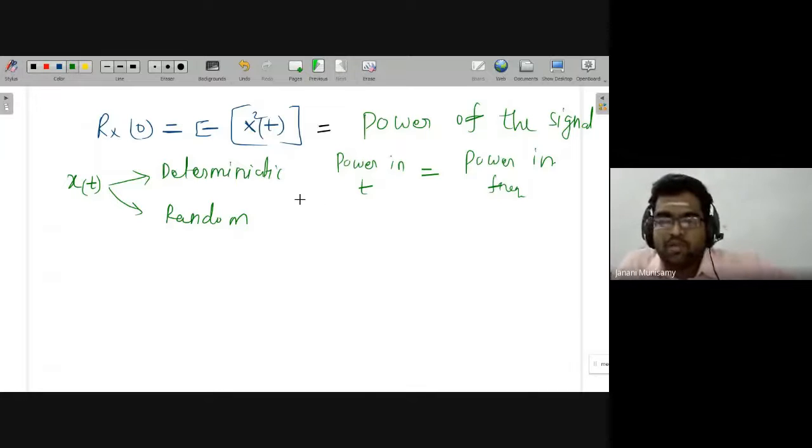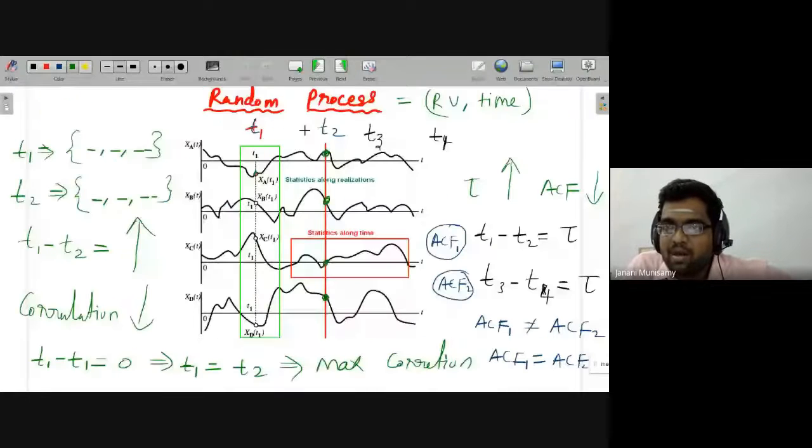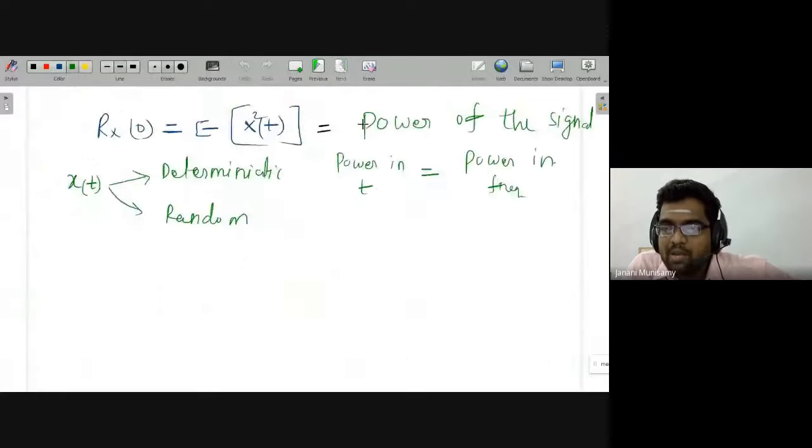For a random signal, usually we cannot directly apply the formula in the time domain, because we do not know the mathematics of x of t. Here I am drawing a random function, and I cannot draw the mathematics for this function. So we cannot apply the time domain formula for the power, but we know the autocorrelation function. In that, just putting tau equal to 0, we directly get the power of the signal. That is the main idea.